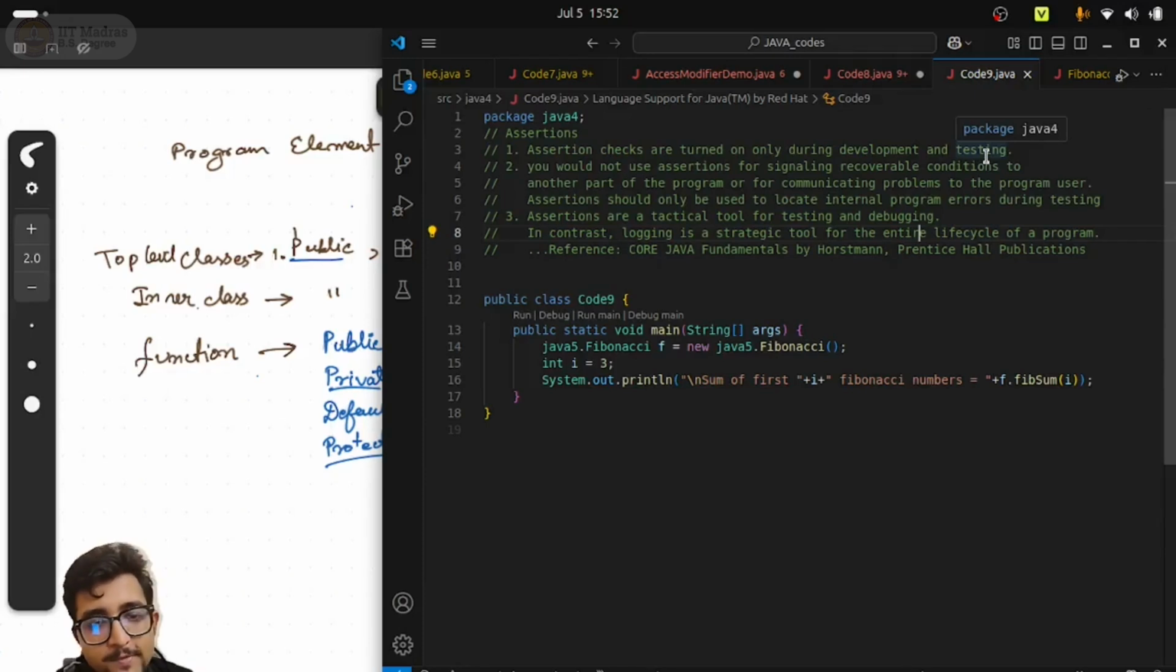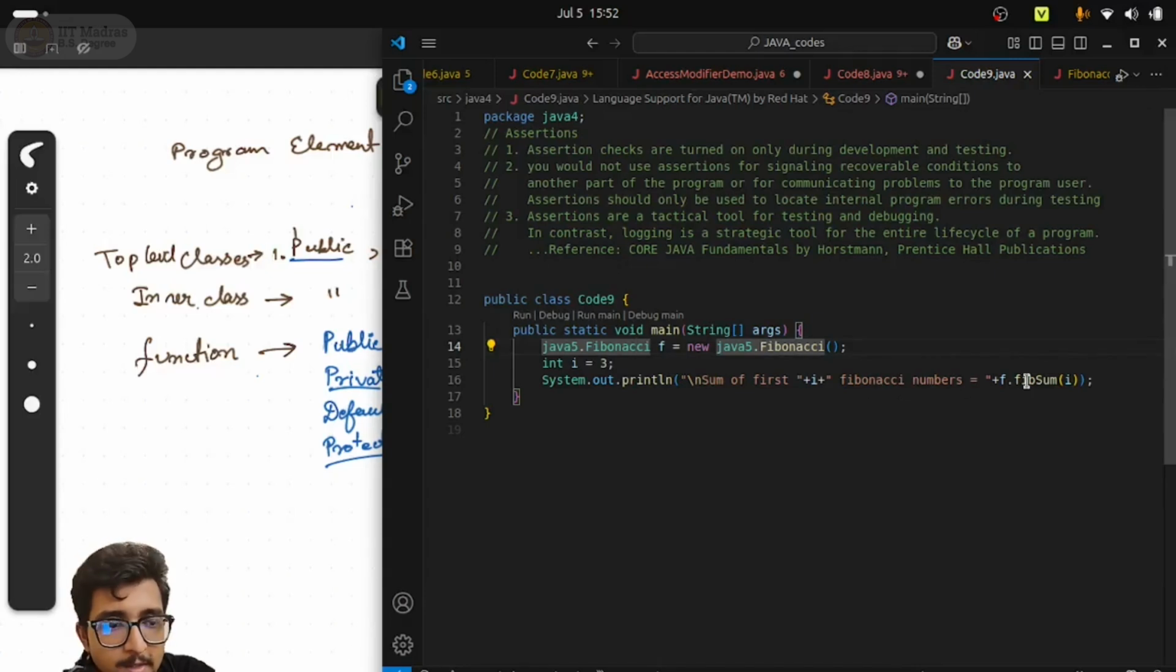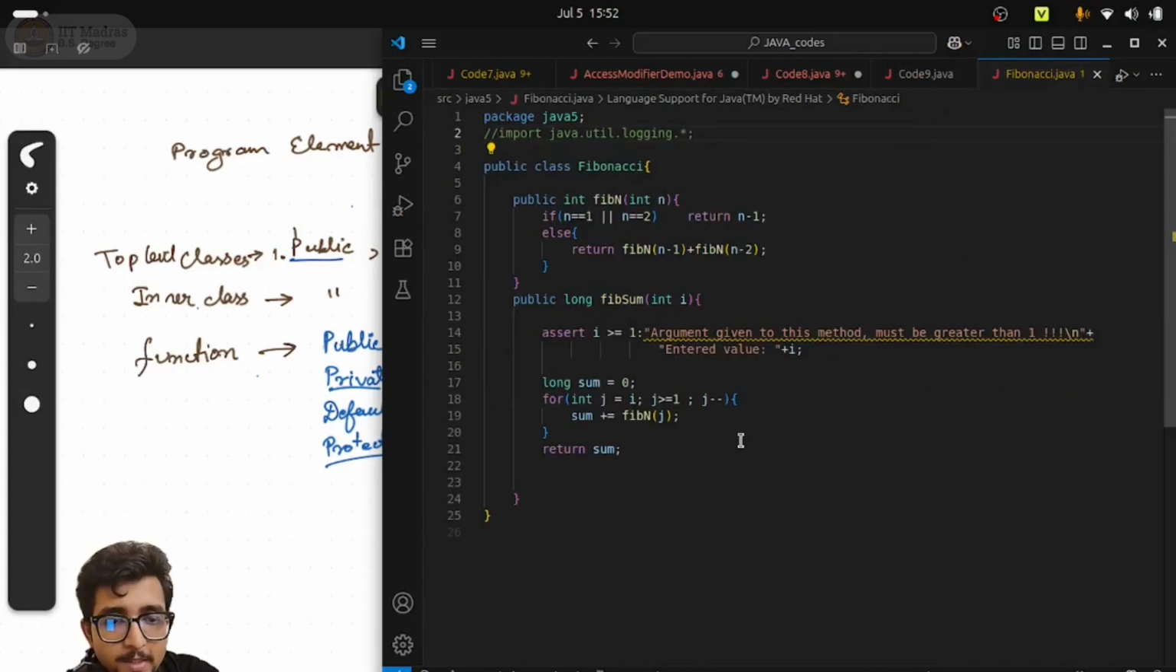What we are doing over here is we have this Java 5 Fibonacci class. We are creating an object of that class, and the Fibonacci class has some method fibsum, which calculates the summation of the first i Fibonacci numbers, whatever i value I pass. Correct. So this is some code, and now I am calling f.fibsum, where f is the object of the Fibonacci class. Now let us go to this Fibonacci class and see what's happening over here. You see that this fibsum is the method. Now inside here I write an assert statement.